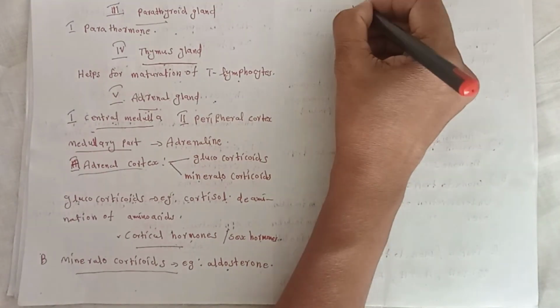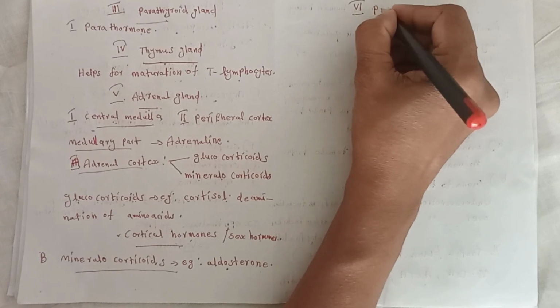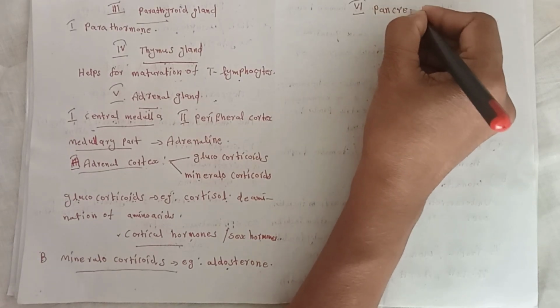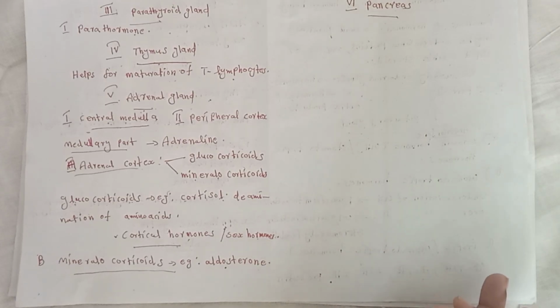The sixth endocrine gland is the pancreas. The endocrine part of pancreas is a special group of cells named islets of Langerhans.